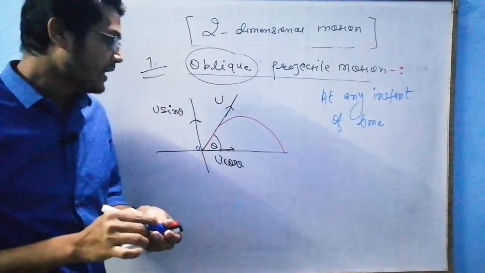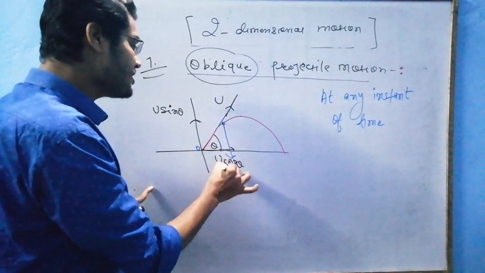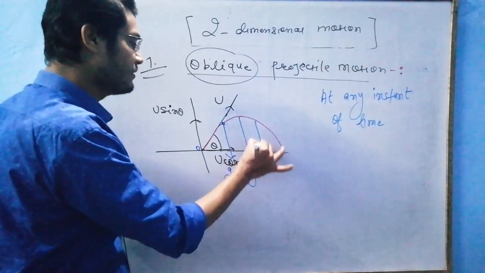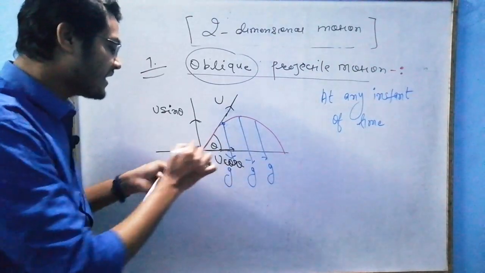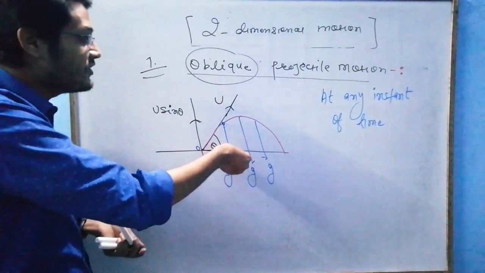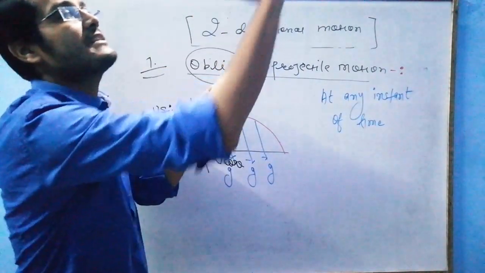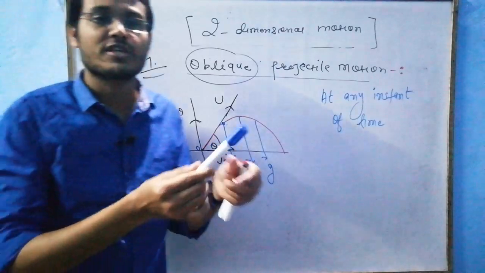Agreed? Again, at all instants of time, gravity is pulling it downward. So why does it trace the curved path? Can you feel this motion is deaccelerated? Yes or no? Because the particle is thrown against gravity. Suppose this is my marker.